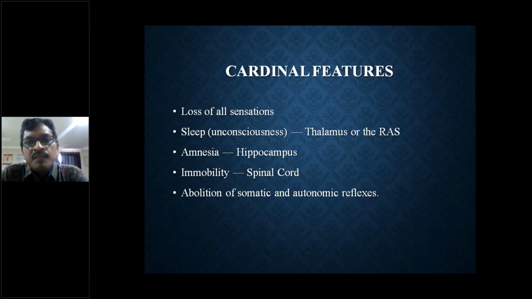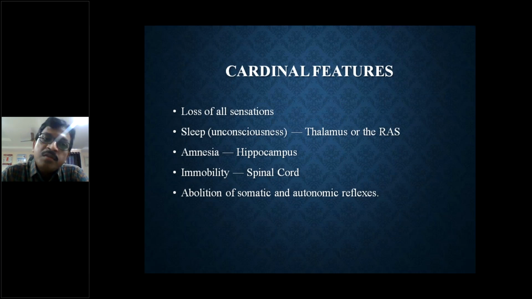So the cardinal features of GA are loss of all sensations, sleep, and unconsciousness. It provides unconsciousness in the form of sleep, which is recognized at the level of the thalamus or the RAS, that is the reticular activating system. GA will provide amnesia, which is held by the hippocampus. It causes immobility, where the spinal cord plays a role, and abolition of somatic and autonomic reflexes is very important.